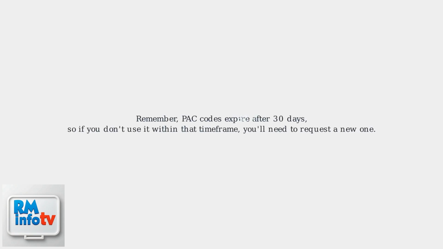For example, they might suggest checking for account verification flags. Recent security enhancements, like mandatory 2FA, can sometimes cause temporary delays. Remember, PAC codes expire after 30 days, so if you don't use it within that time frame, you'll need to request a new one. Porting your number to a new provider typically takes 1 to 2 working days.